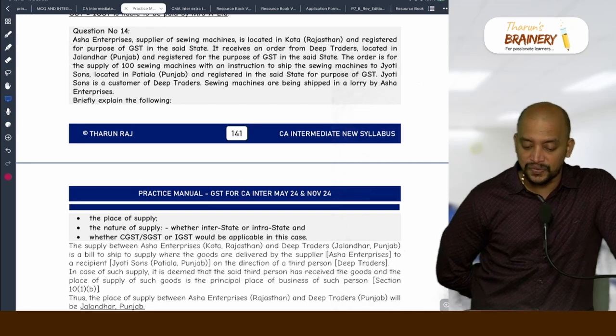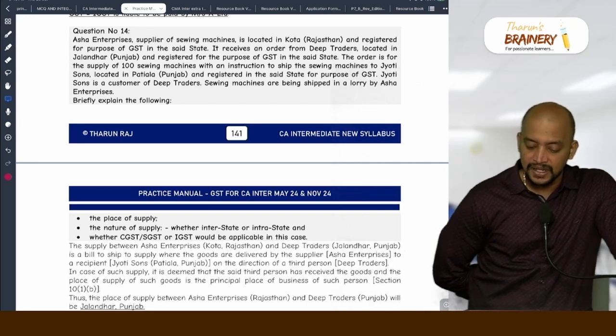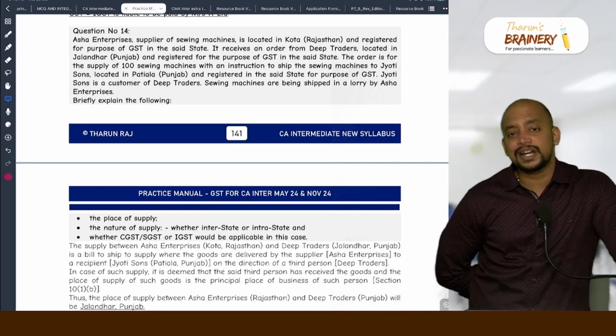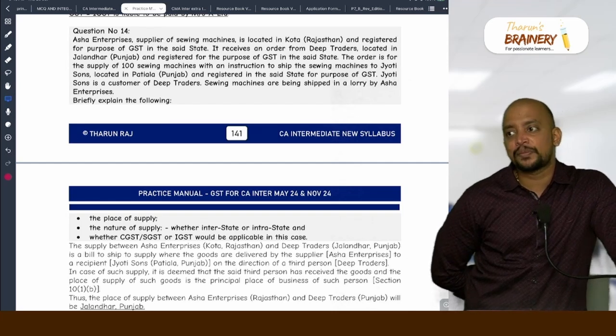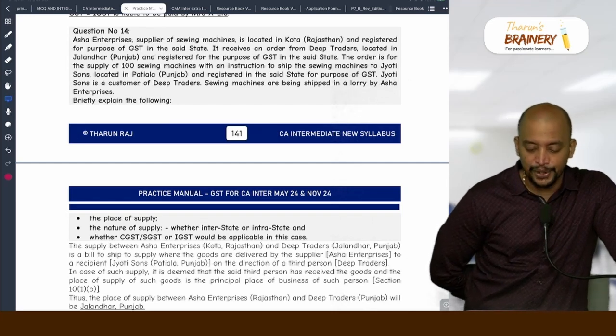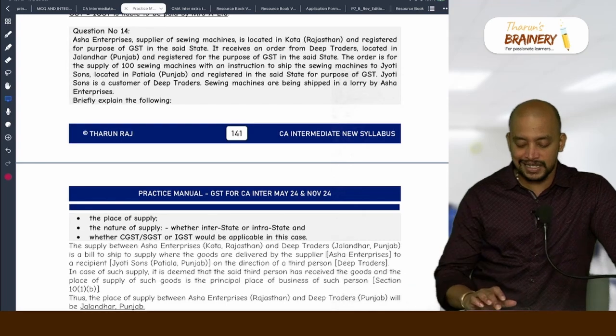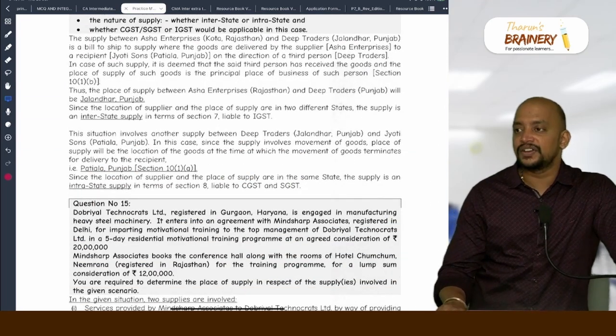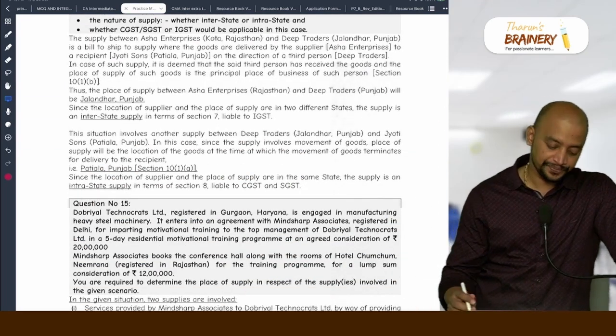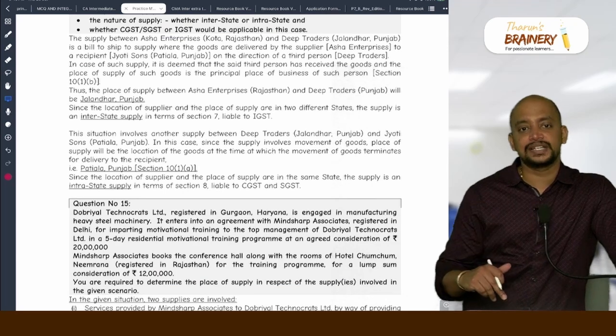The second transaction is between Deep Traders and Jyoti Sons. For Deep Traders and Jyoti Sons, supply involves movement of goods. So, what is the ending point? Punjab will be taken as the place of supply. Accordingly, it will be intrastate. Got it? First one is interstate, second one is intrastate.